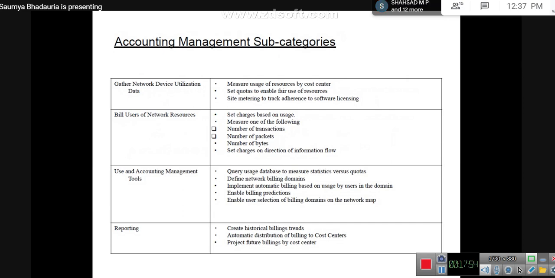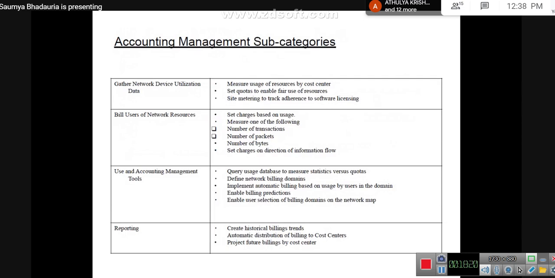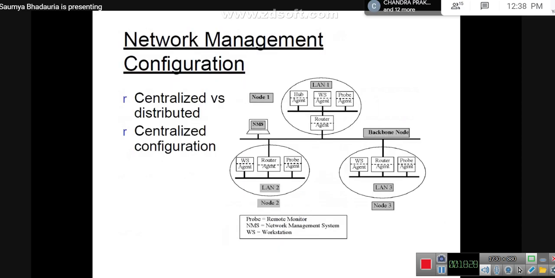So these tools could either be for accessing the data, or for addressing the fault issues, or for keeping track of the history of the users, keeping track of the history of a particular resource, whether it was used by a particular user or by any simultaneous users as well. So these are the 5 points within which the entire network management architecture is present. Now, along with these, there are certain setup mechanisms for how and where you would deploy certain cases so that it is very efficient.